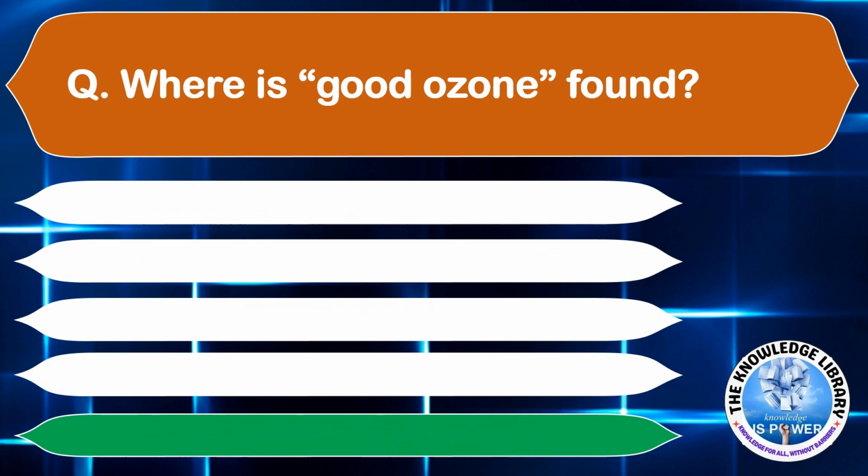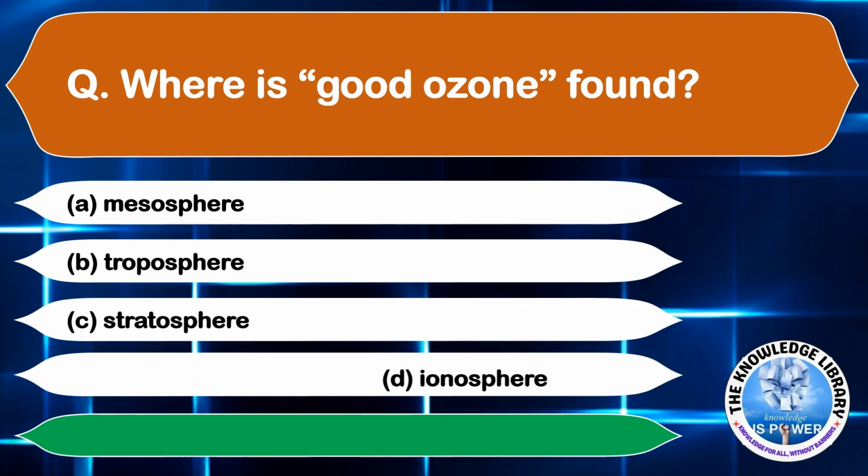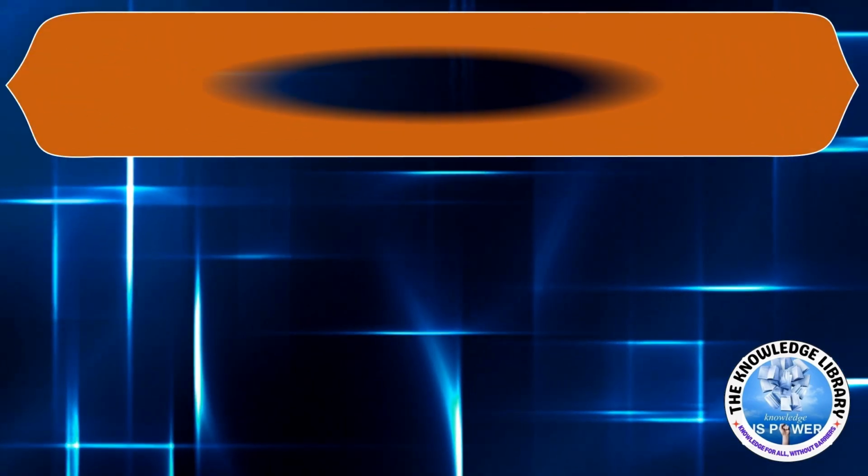Where is good ozone found? Option A, mesosphere, option B, troposphere, option C, stratosphere, and option D, ionosphere. The correct answer is option C, stratosphere. Moving on to the next question.